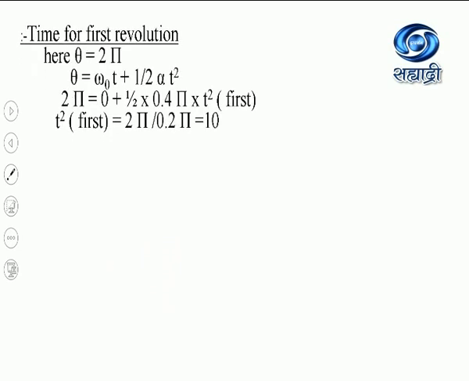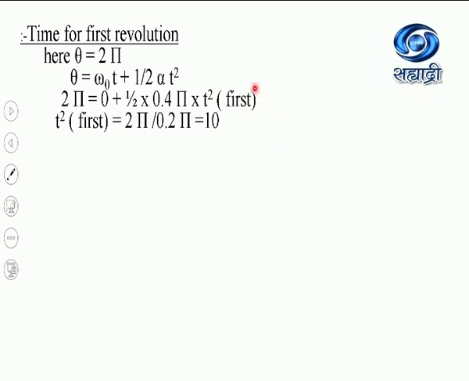Now we have to calculate the time for the first revolution. Here again take theta equal to 2 pi and use the equation theta equal to omega 0 t plus half alpha t square. Keep the value of theta as 2 pi. Again, the initial angular velocity is 0, so this term will become 0. Then half alpha t square means what? Alpha is 0.4 pi and t square, that is the time for the first revolution, still has to be calculated.